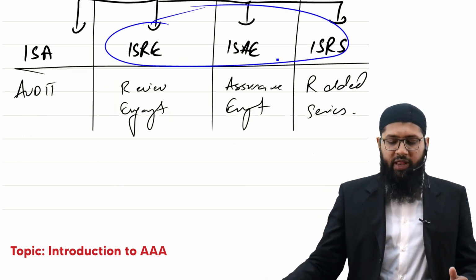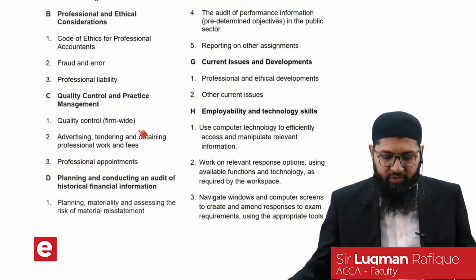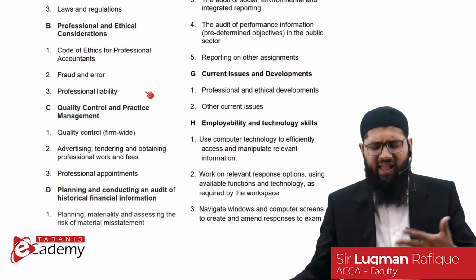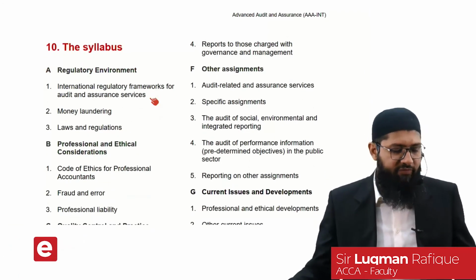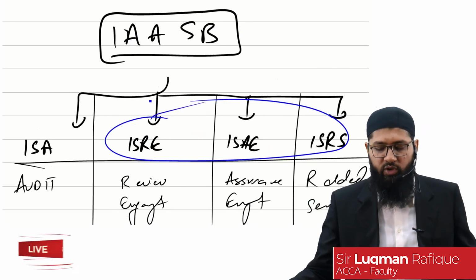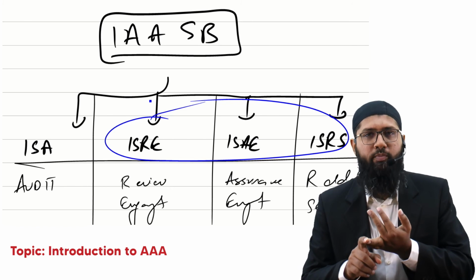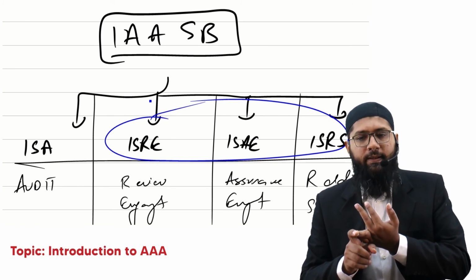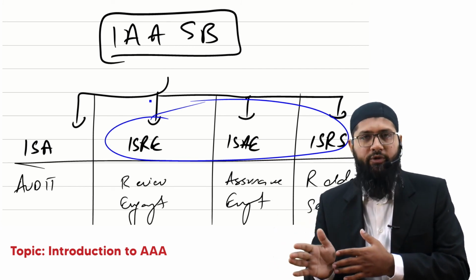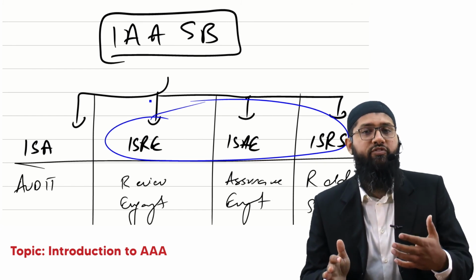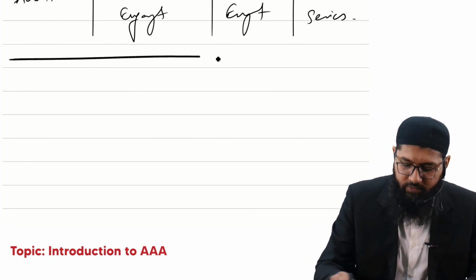So basically, for the AAA paper, this is what the entire AAA syllabus is. There is more detailed guidance also, but I am not going into it, the reason being I've already explained a lot of things to you. What you as a student have to do, I repeat, is make sure that you have good knowledge of the accounting standards, plus you focus on your drafting skills, because another reason for failure in addition to accounting standards is the inability to draft the answer. So you have to draft the answers also as a student.